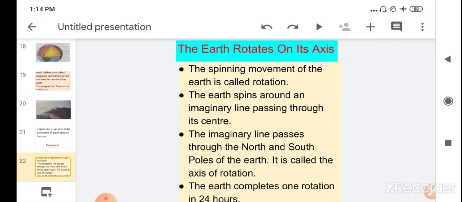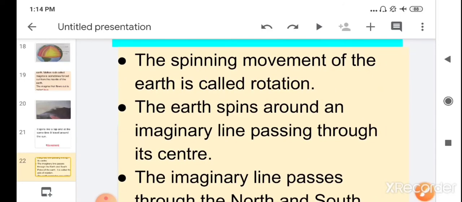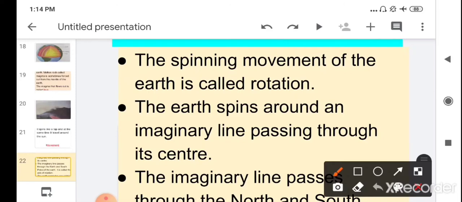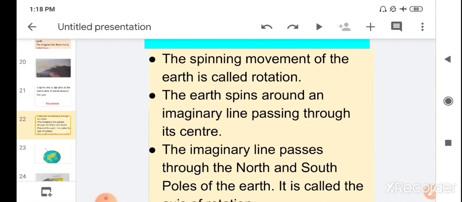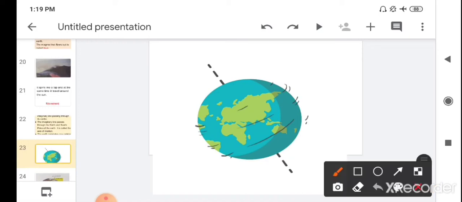Children, the earth rotates on its axis. The spinning movement of earth is called rotation. Children, if you see the picture here, the imaginary line is passing through the center.